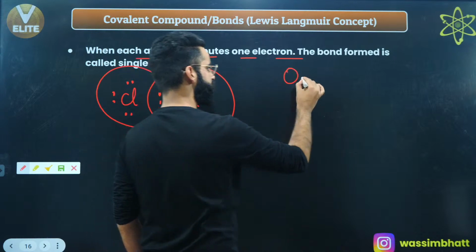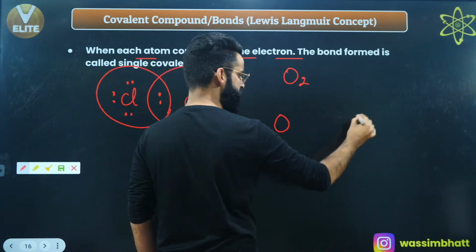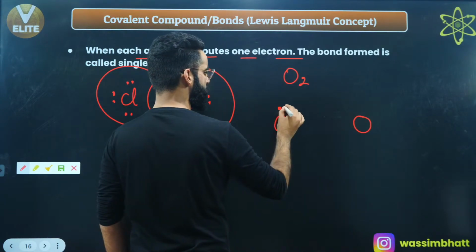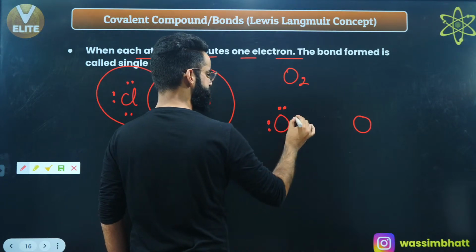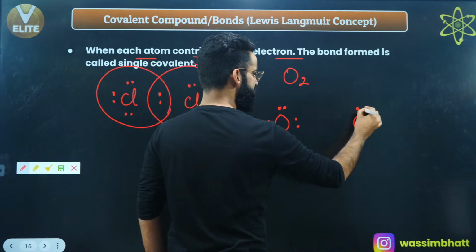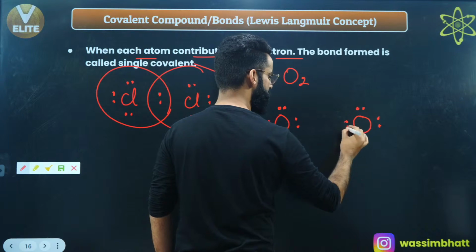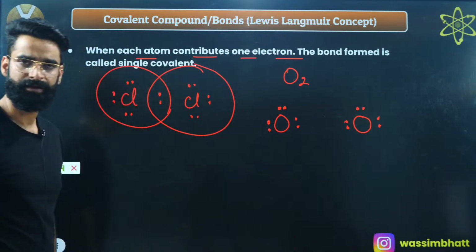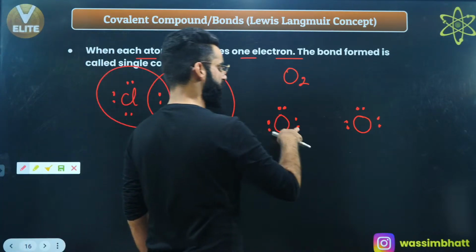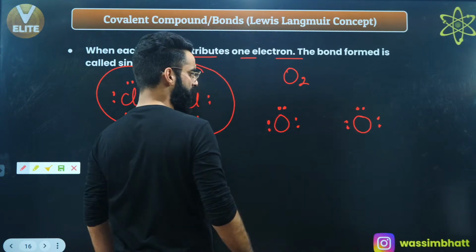And at the same time, when each atom contributes 2 electrons, for example, if I take the case of O2, this is one oxygen atom, this is one more oxygen atom. How many valence electrons are there with oxygen? There are 6 valence electrons with oxygen. Similarly, 6 valence electrons with this oxygen as well. Oxygen is a group 16 element, right? This oxygen needs 2 electrons to complete its octet. This oxygen needs 2 electrons to complete its octet, right?